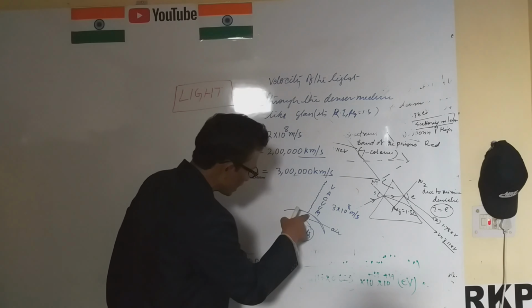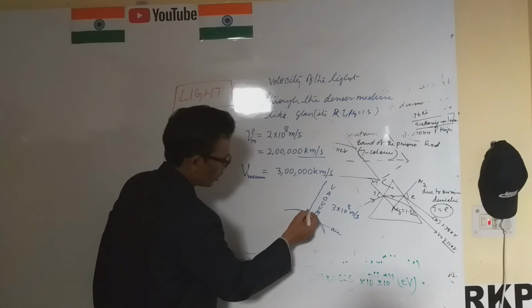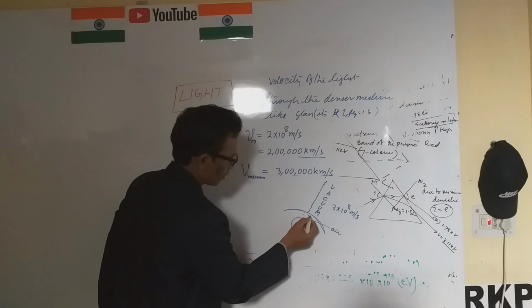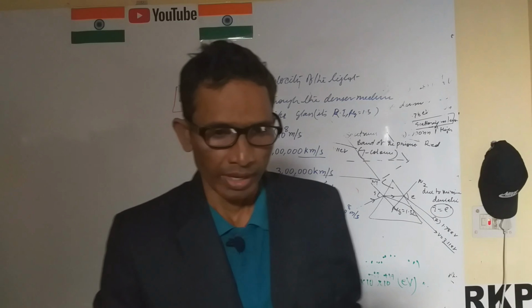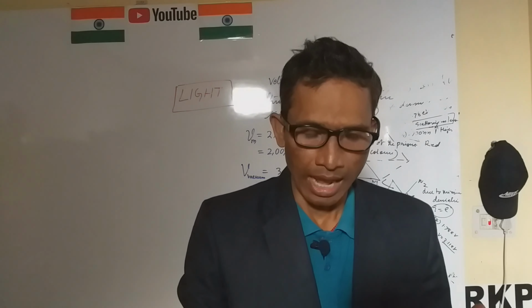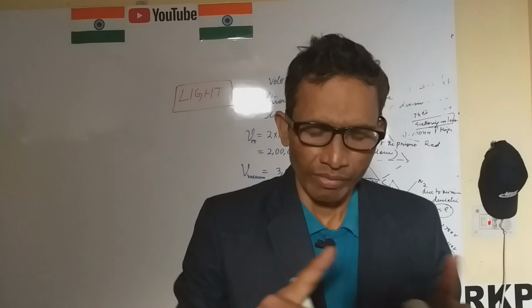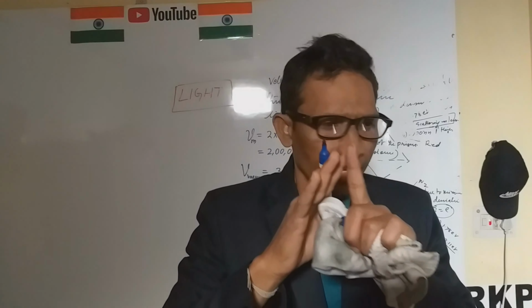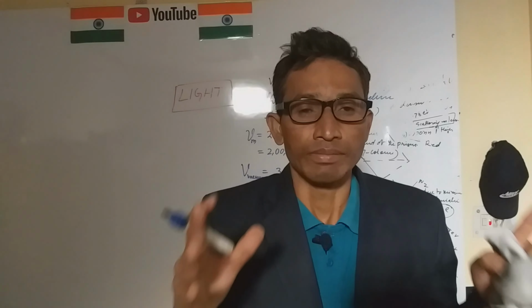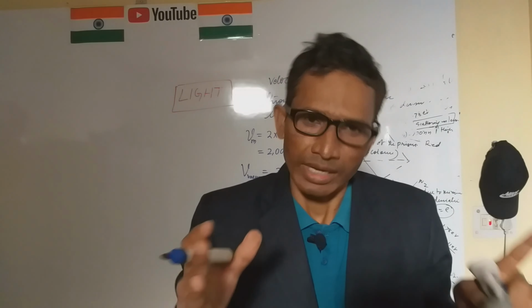And in the interior there is a little bit of change. Suppose this one is a little bit denser. Two things you must know: air and vacuum. Vacuum is the place where no material substance is present.